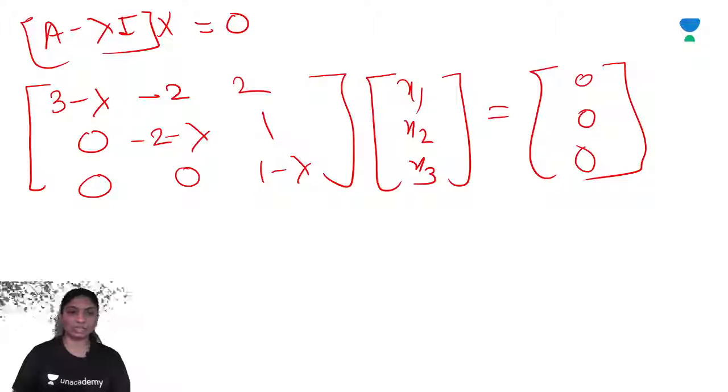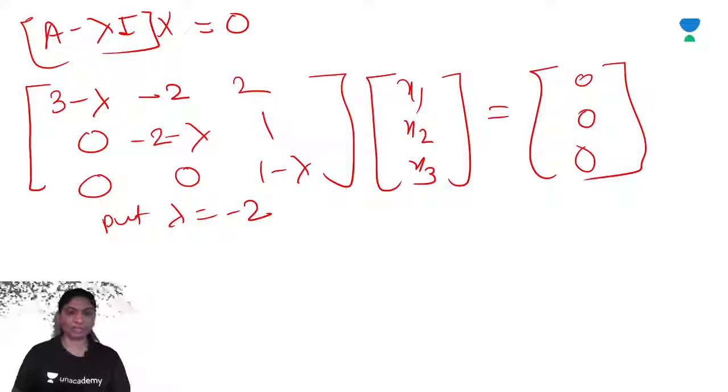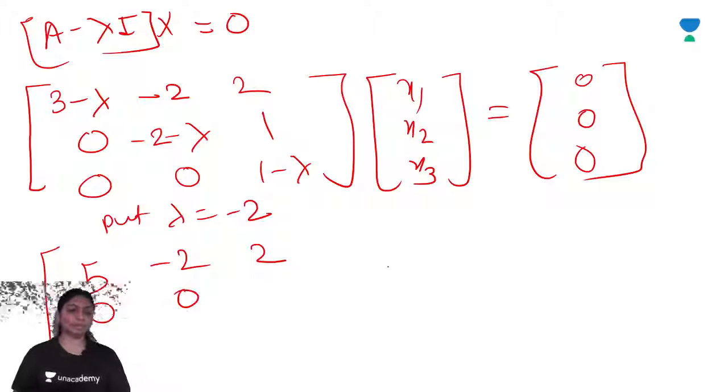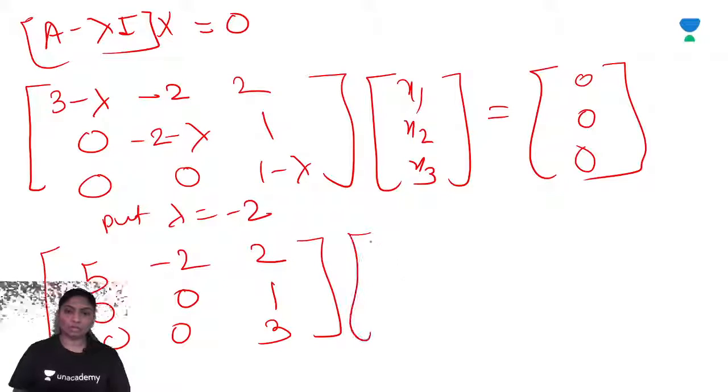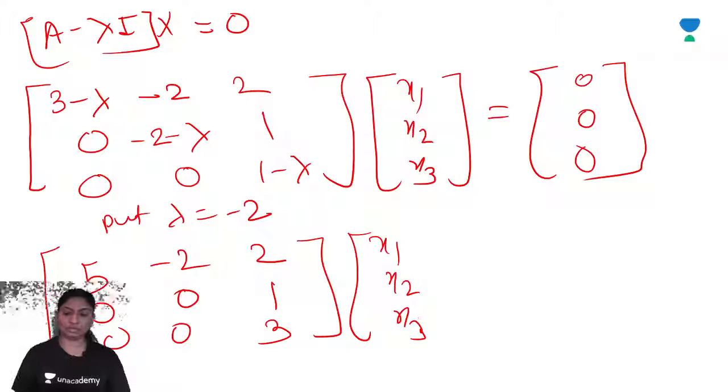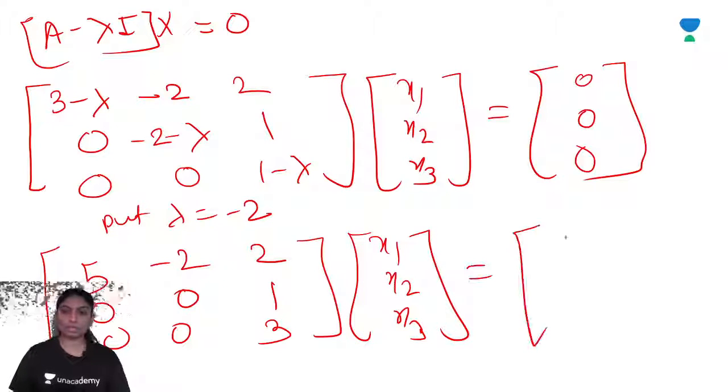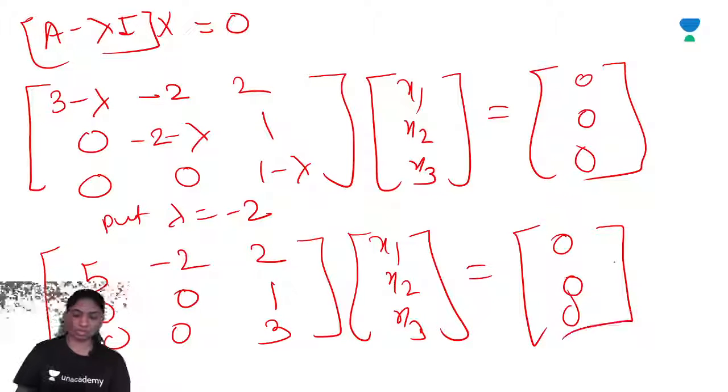So putting lambda is equal to minus 2. Put lambda is equal to minus 2 because this is one eigenvalue. And for that eigenvalue we have to find out the eigenvector. 5 minus 2, 2, 0, minus 2 minus 2, so becomes plus. So 2 minus 2 plus 0, 1. Here 0, 0, 1 minus lambda. So 1 minus of minus 2 plus 2, so 3. x1, x2, x3 is equal to 0, 0, 0, right?